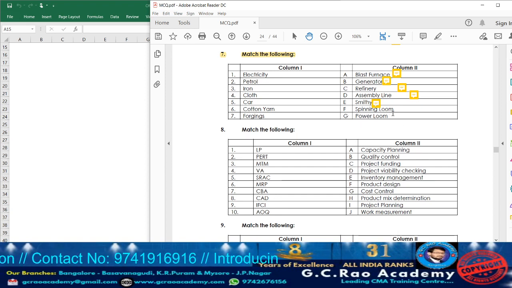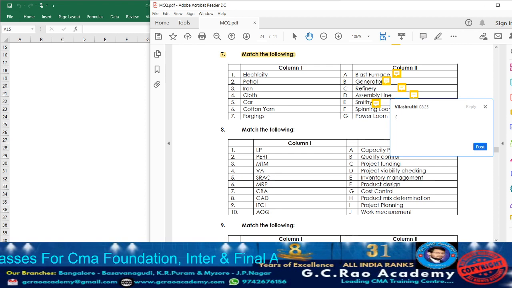Spinning loom. Where will spinning loom be utilized? In cotton yarn. In cotton yarn, they are going to utilize spinning loom to convert it into thread. To form thread, they are going to utilize spinning loom. So accordingly, take down point number 6 against that.